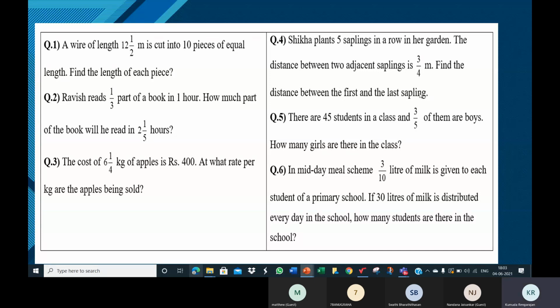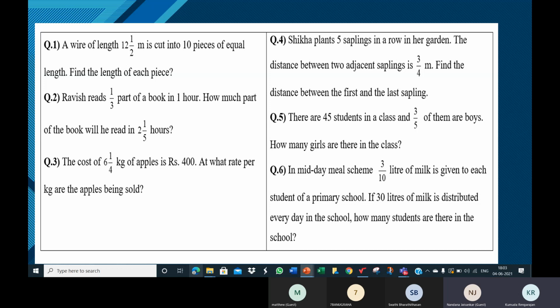Now 3/5, meaning 3 groups out of 5 groups are boys. So that means 3 groups will have how many boys? Ma'am, 27 boys. 27 boys. So how many groups of girls? 2 groups. 2 out of 5 are girls.